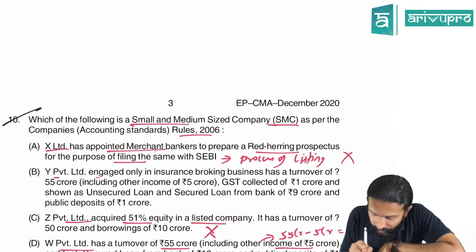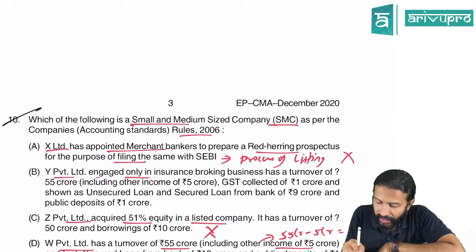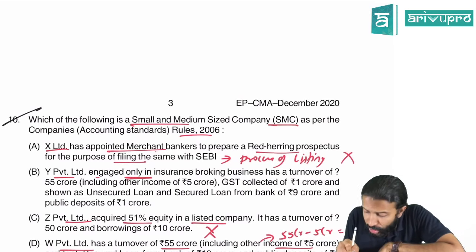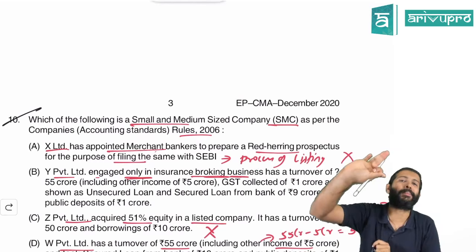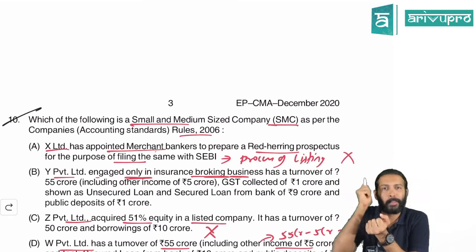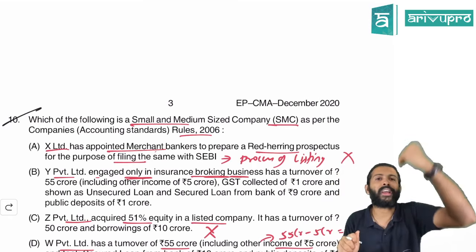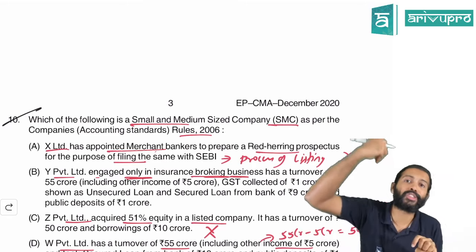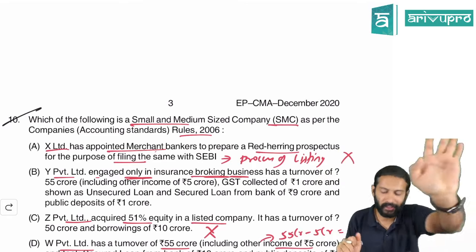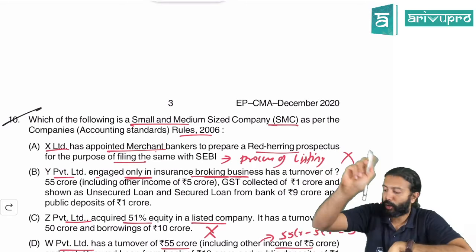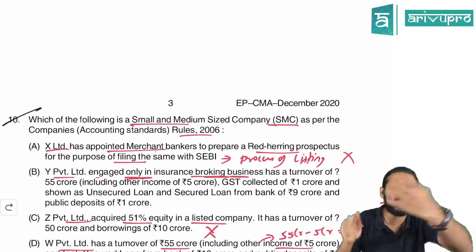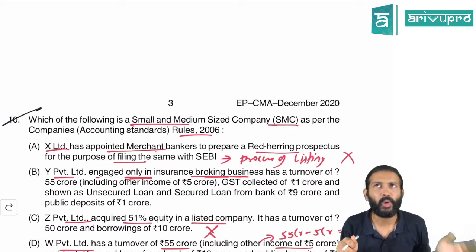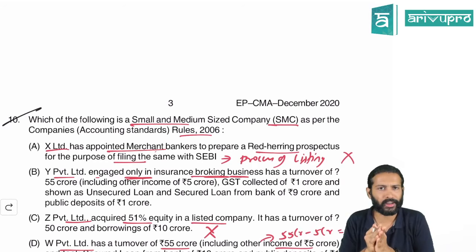Let's see B. Y Private Limited is engaged only in insurance broking business. They are not an insurance company. They are a brokerage firm who are helping the insurance company to sell their policies to the public. Like you are an LIC broker, one insurance company's broker we are. But we are not doing any insurance business.